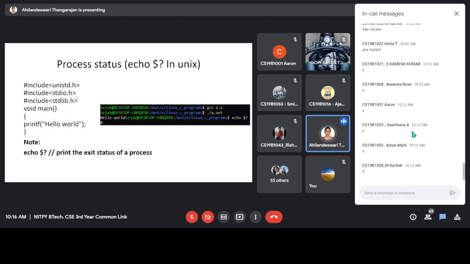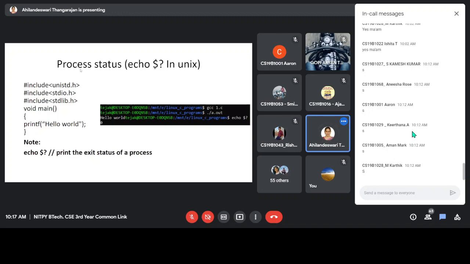Here this is a program. We are executing the program by using the gcc compiler. I'm compiling the program, namely 1.c. Then I'm executing ./a.out. As I don't have any error in this program, it is successfully executed.